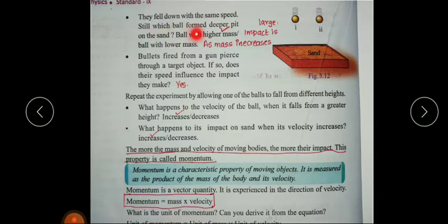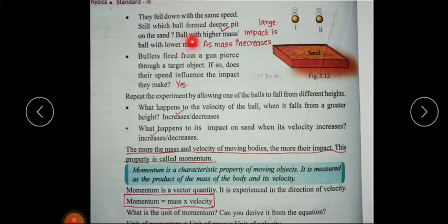Still, which ball formed a deeper pit on the sand? So among these two balls, which ball will form a deeper pit? Whether the empty ball or the ball with sand? Yes, the ball with sand will form a deeper pit. What is the reason? Yes, this ball has more mass. Hence, it will form a deeper pit.